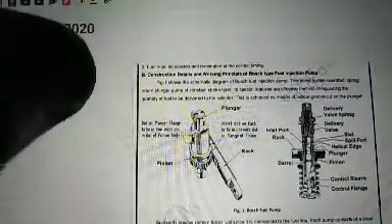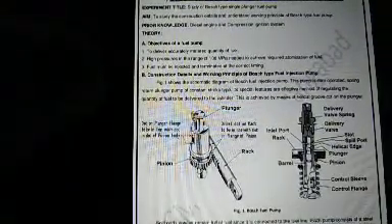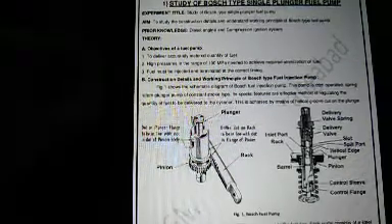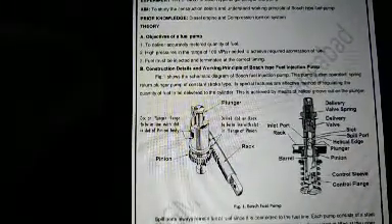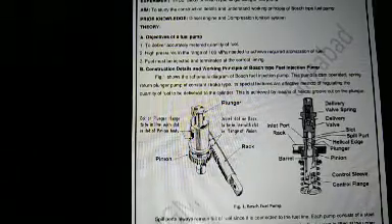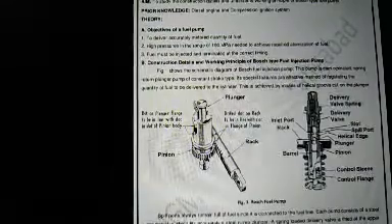The objective of a fuel pump is to deliver an accurately metered quantity of fuel to the cylinders. Second, a high pressure in the range of 100 megapascals is needed to achieve the required atomization of fuel.